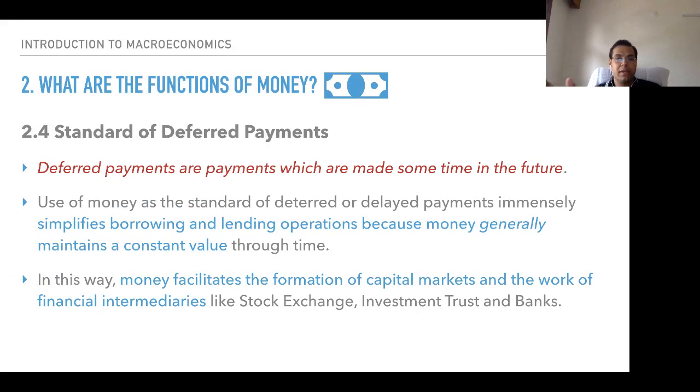The fourth is money can be used as a standard of deferred payments. Payments can be deferred. So if you have bought something today, you can go on paying for that particular commodity over a period of time, over a period of 12 months, 24 months, 48 months. Deferred payments are payments which are made sometime in the future. I repeat, the payments can be deferred only if they are denominated in the form of money. So standard of deferred payments is given over here.